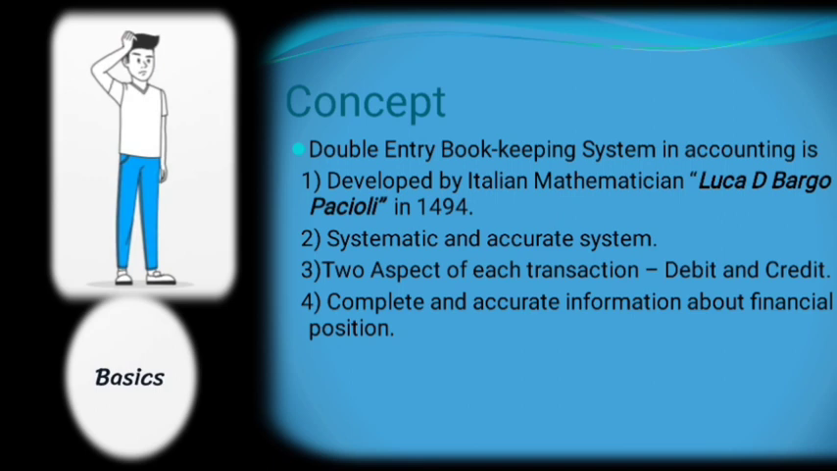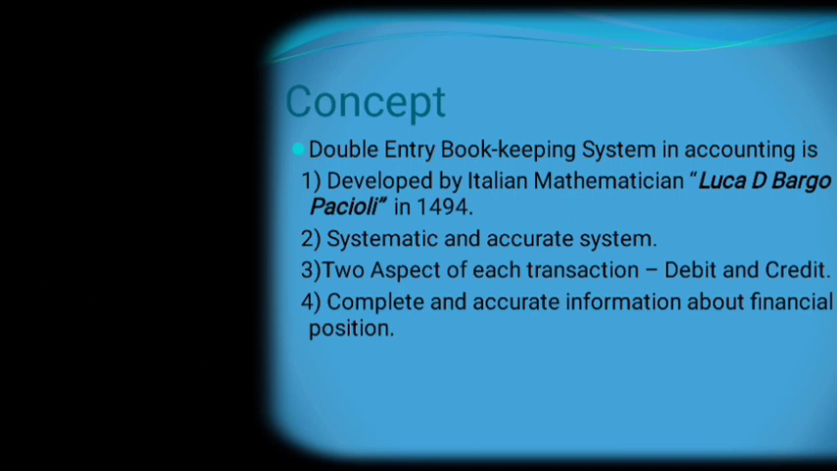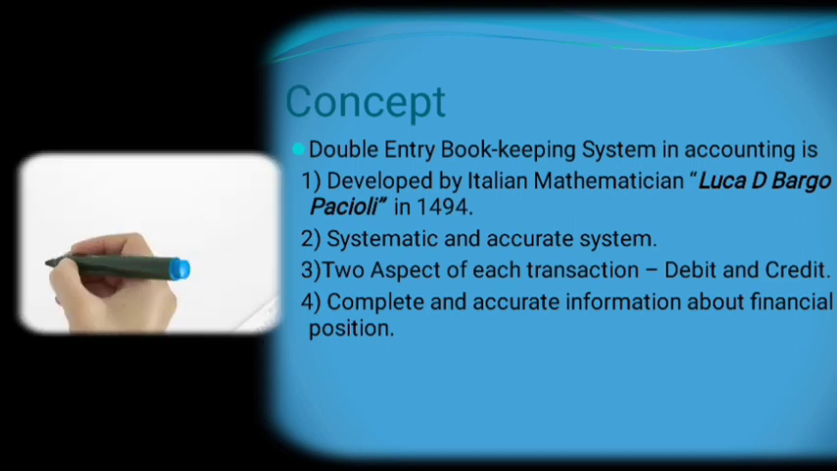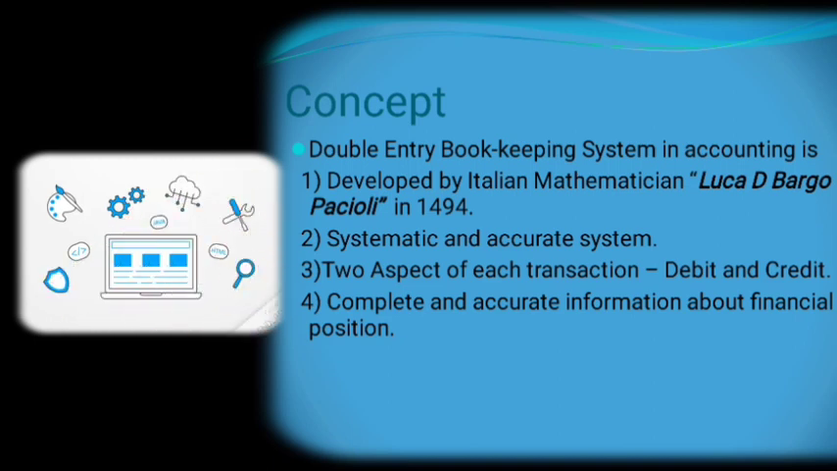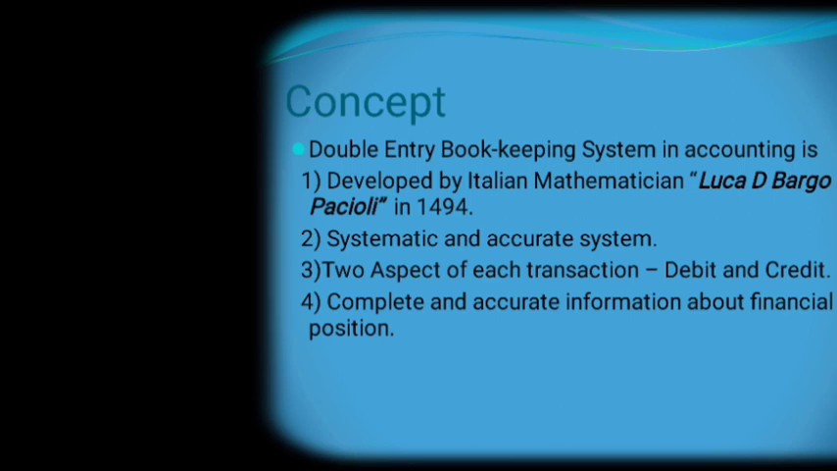This system was developed by Italian mathematician Luca di Bargo Piccoli in 1494. So this system is very old as per our concern, but we are adopting this system because it is very systematic and known for its accuracy, which is essential for accounting. Therefore, we are adopting this double entry bookkeeping system.